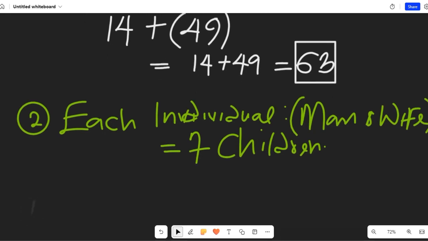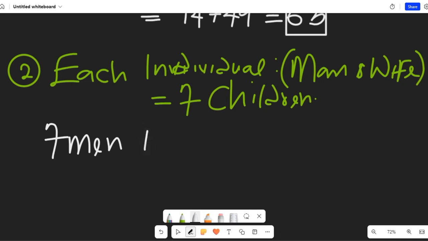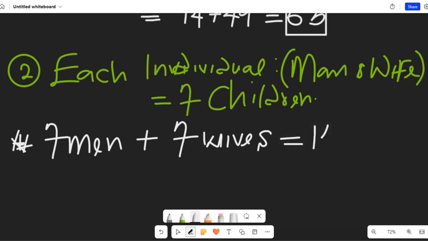So from that interpretation, in the first population, we're going to have 7 men plus 7 wives. That will be the first statement. And these two will give us 14 people.